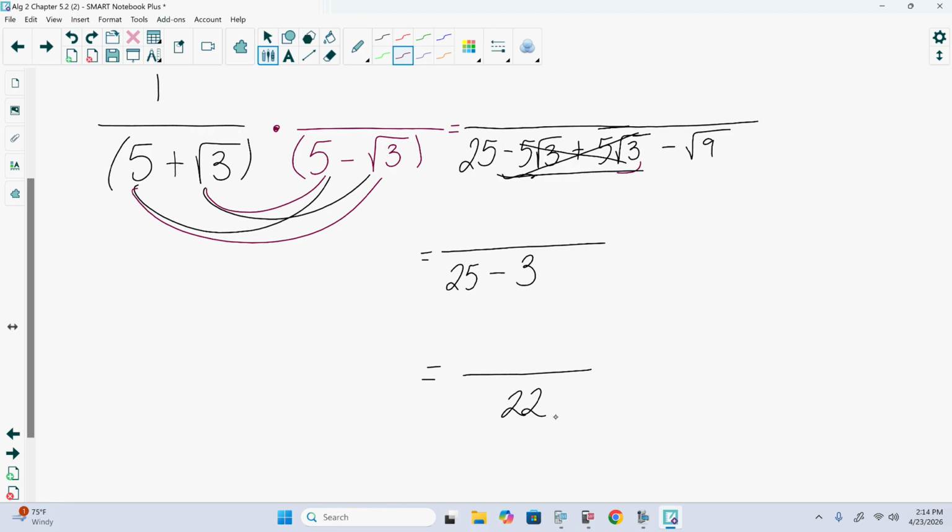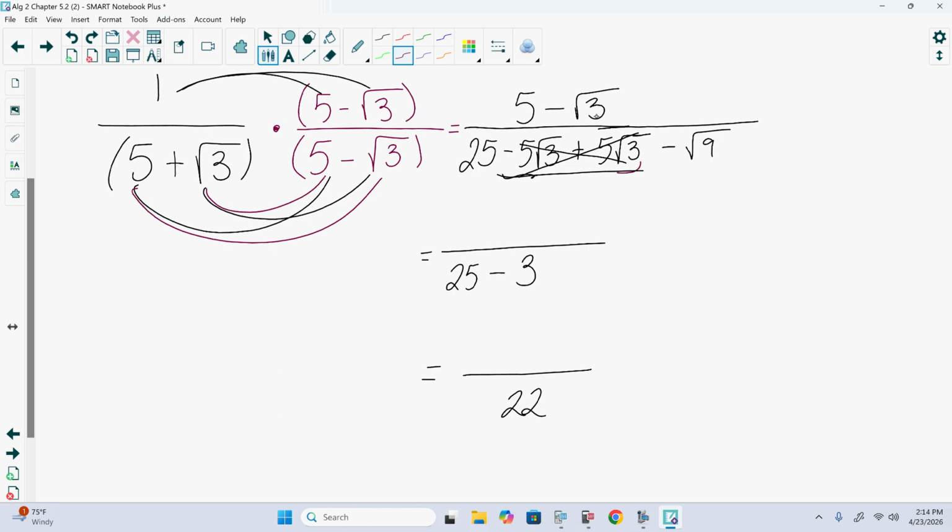But unfortunately, I can't just multiply the denominator by 5 minus the square root of 3. We also have to do it to the numerator. Well, 1 times 5 is 5. 1 times negative square root of 3 is negative square root of 3.